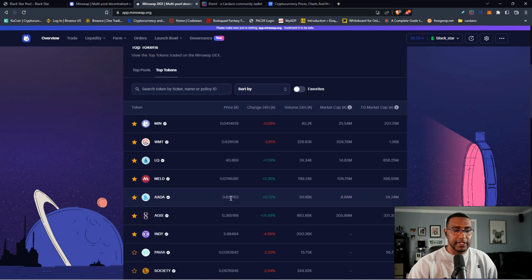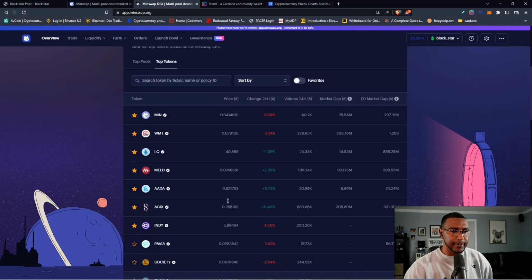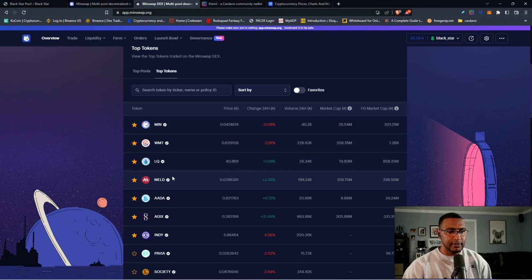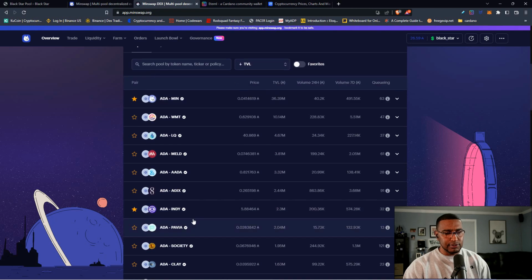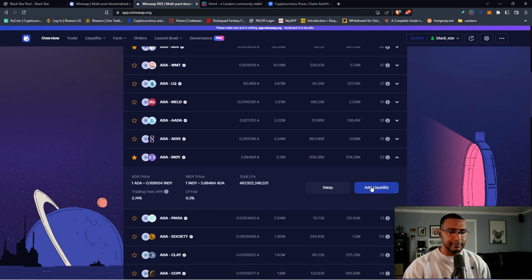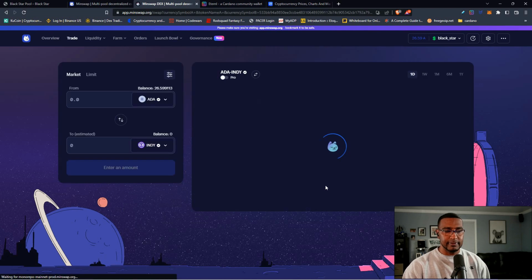So if you want to trade any one of these tokens, I'm going to pick Indigo. You would go to the pools, right? Make sure you're on pools, because top tokens doesn't give you that information. It doesn't allow you to do any trades, just gives you some stats. The top pools now gives you that option. So let's go to Indigo. We'll select Indigo and go to swap, right? You can go straight to add liquidity, but let's go to swap.